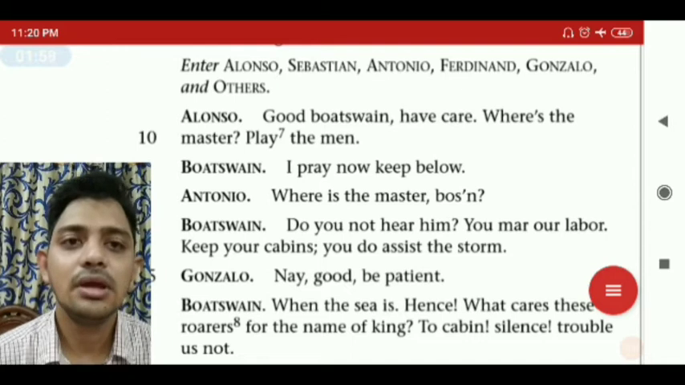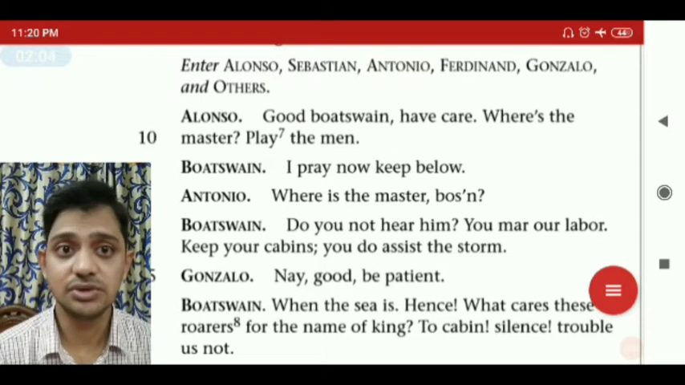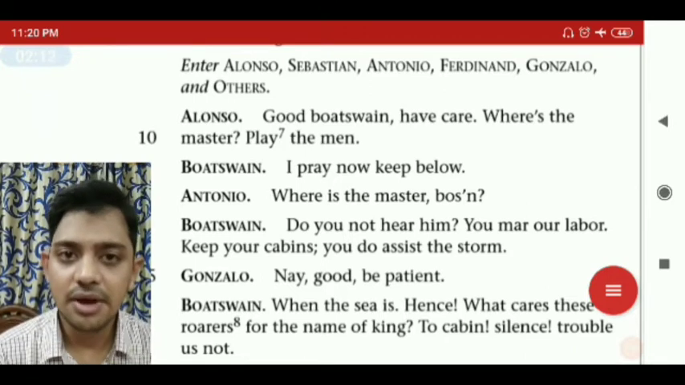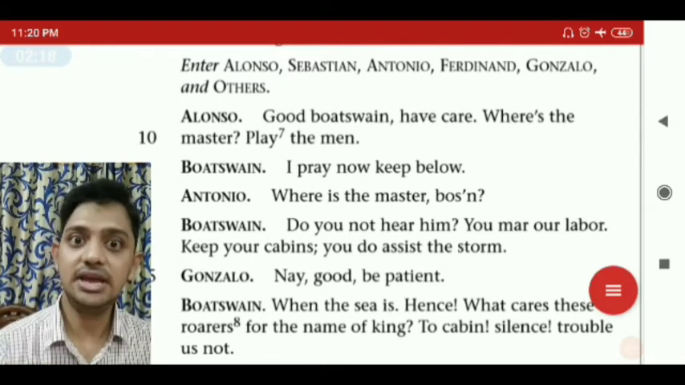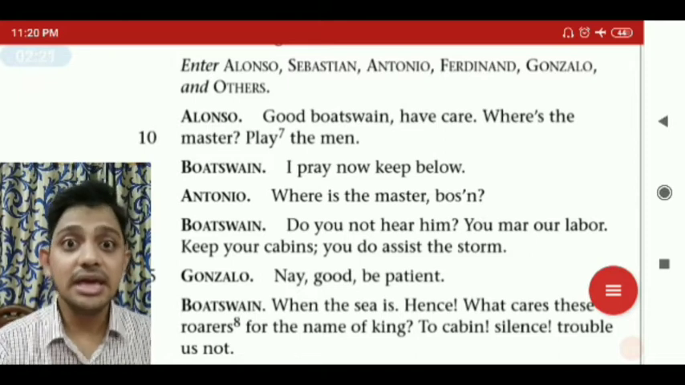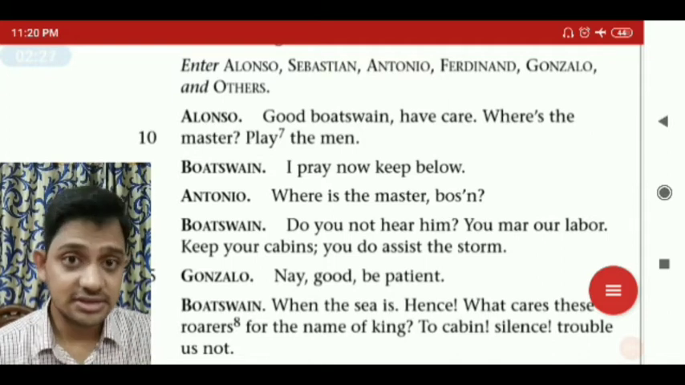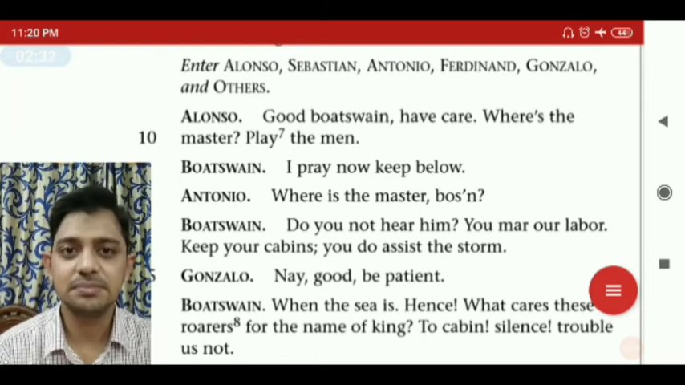Antonio: where is the master? Bosun. Since Alonso asked him and he didn't reply, now he's asking again, where is the master? Don't you know? He replied, where is the master, Bosun? Bosun, do you not hear him? Now his tone changed. Do you not hear him? You mar our labor. The word he has used, you mar our labor, you're destroying our labor. I don't know what happens to him, or maybe the situation changed people's minds. We will see here how bad times change people's features or mindset. So he said, you mar our labor, you're destroying our labor.